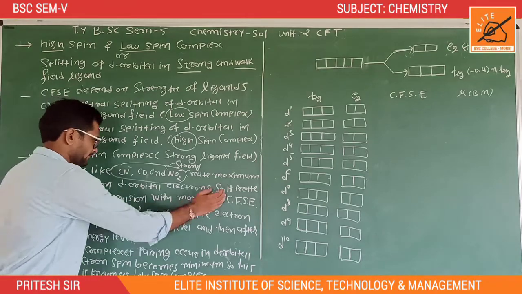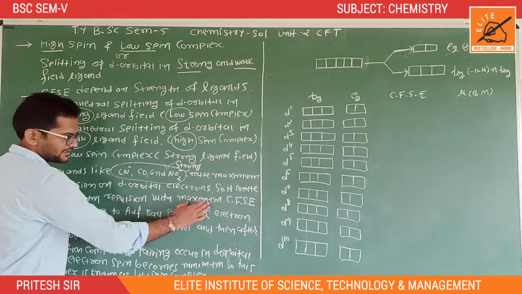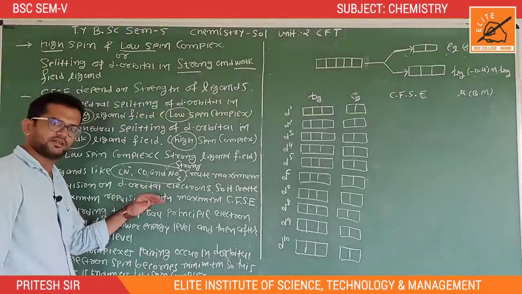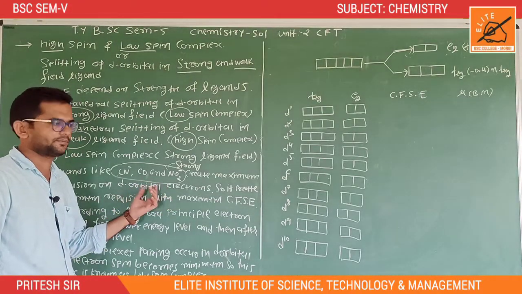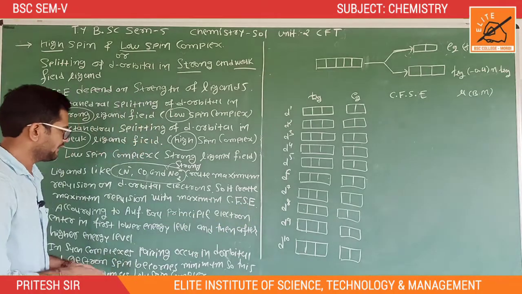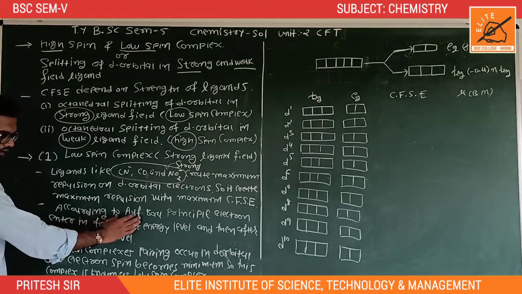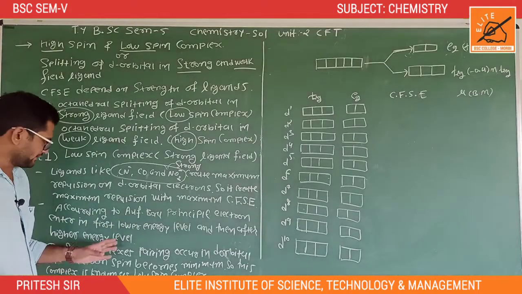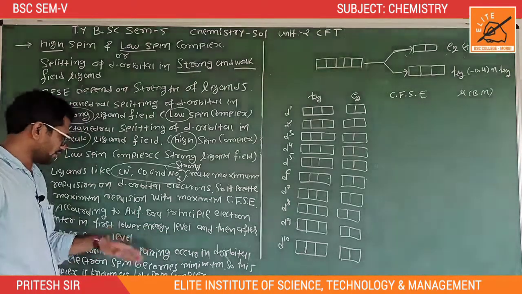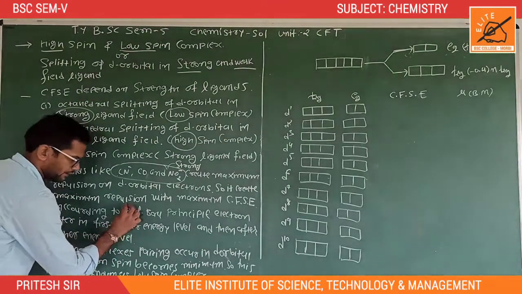Strong ligands create maximum repulsion with the maximum value of CFSE, crystal field stabilization energy. According to the Aufbau principle, the first electron enters the lower energy level, and then electrons enter the higher energy level.